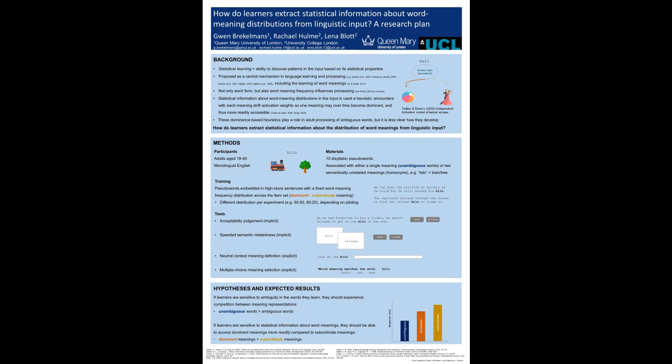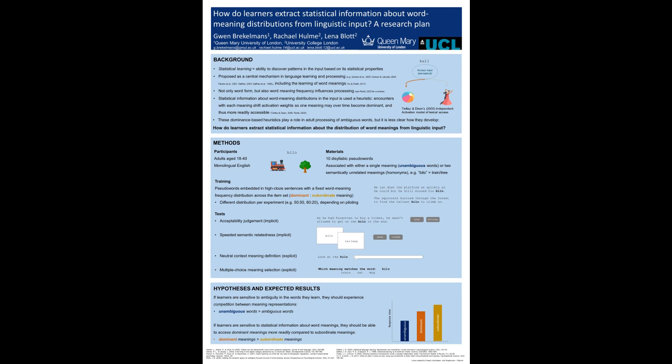We will manipulate how often people encounter below in each meaning. For example, we could make the train meaning dominant by using it 80% of the time, or make the two meanings more evenly balanced. We hypothesize that if learners pick up on there being multiple meanings associated with a word form, they should experience competition between meanings during processing. So word forms that were learned with only a single meaning should be processed more easily than ambiguous words. If learners additionally pick up on distributional information about those meanings of ambiguous words in the learning input, they should process dominant meanings differently from subordinate meanings.